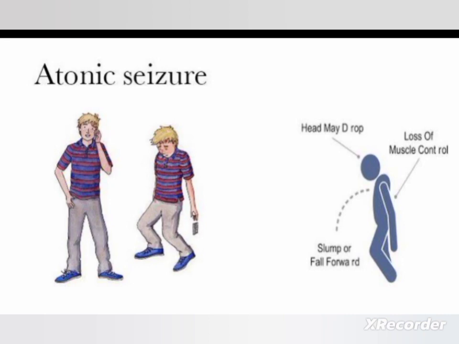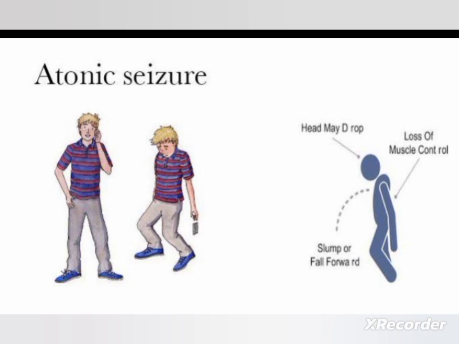An atonic seizure or drop attack involves a paroxysmal loss of muscle tone and begins suddenly with the person falling to the ground. In this picture, you can see that the head may drop with loss of muscle control and the person falls forward.